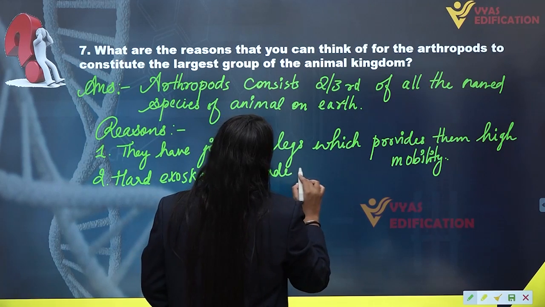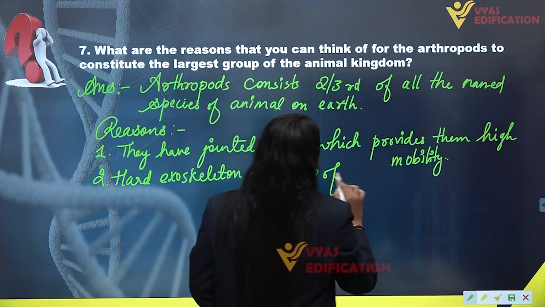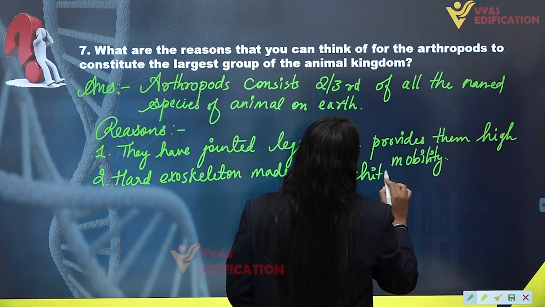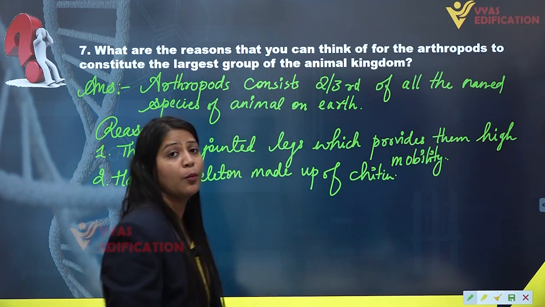Made up of chitin, which protects their body.